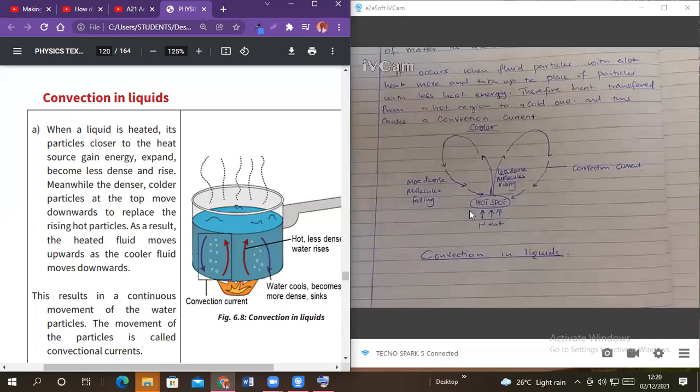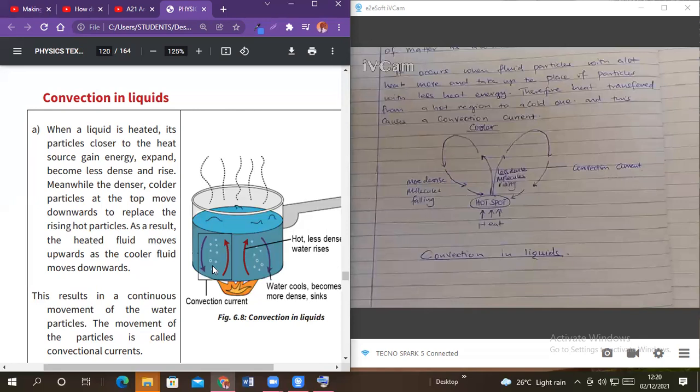The water molecules, the liquid molecules that are at the bottom of that vessel, are going to gain heat. They become energetic. They absorb the heat energy. We say that the molecules which are residing at the bottom of the container absorb heat and become energetic. They become less dense and they rise up to the top of that liquid. So once they absorb the heat energy, they become less dense.